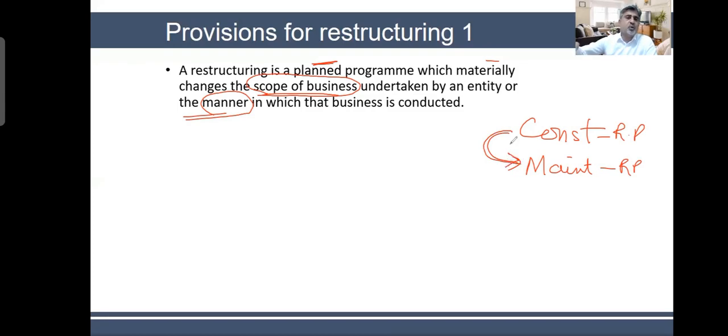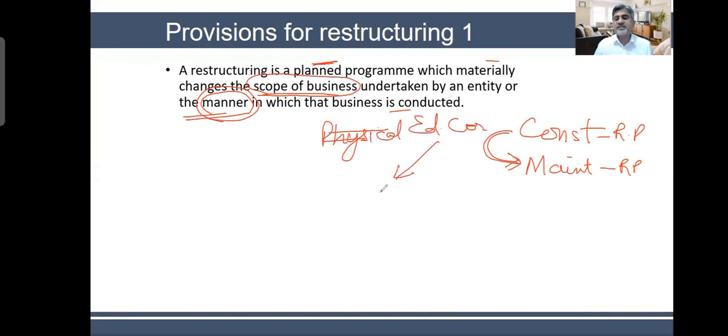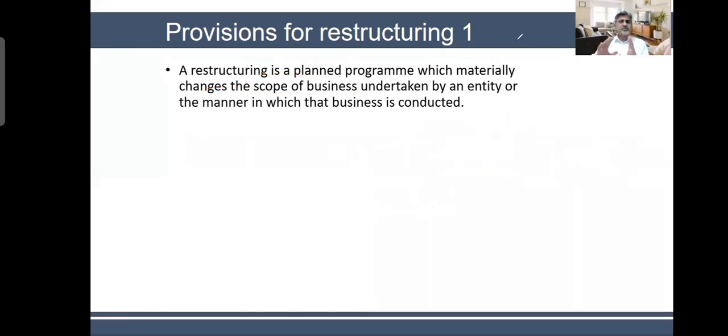You are adding one new major line. Or the manner in which that business is conducted: you are not changing the scope, the scope is the same, but the way the job is done has changed. Probably you were an educational institute which used to provide physical classes. Now you have decided to go online. So the work is the same, you are doing the same job, but the manner, the method, has changed. Now you have moved it online, like banks moving to online banking and stuff like that. So restructuring means that one of these two things should be there.